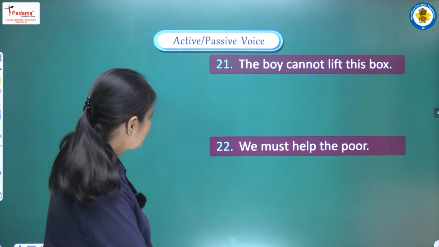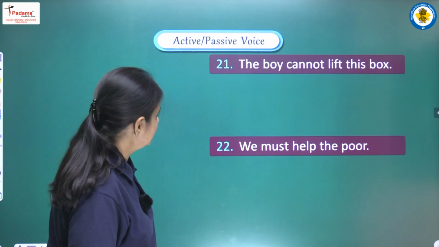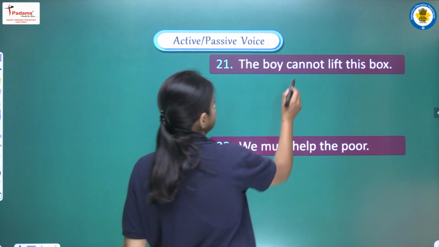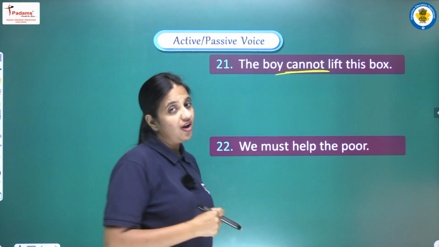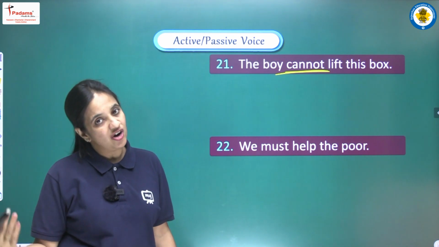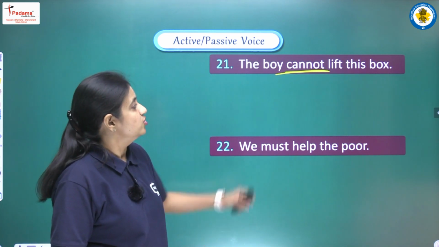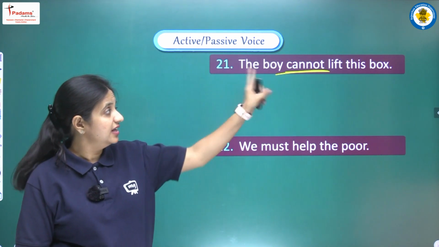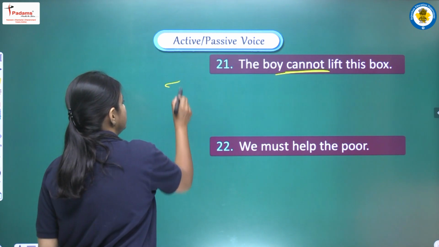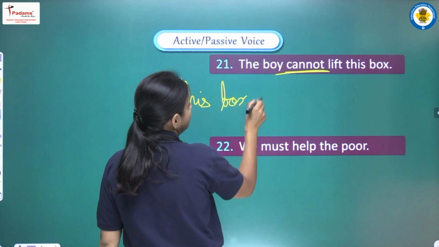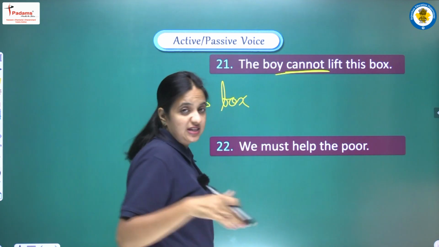Okay, moving on, next sentence is the boy cannot lift this box. So we are having a modal auxiliary here and we are having a negative sentence here. So according to that we have to convert. So what is the object? Object that is given to us here is this box. So we are using first of all our object, this box. Modal अगर हमें given होता है so we have to use the same modal.